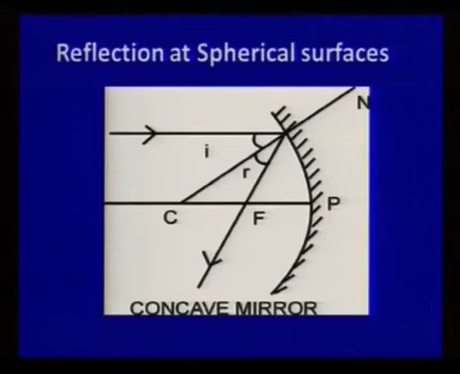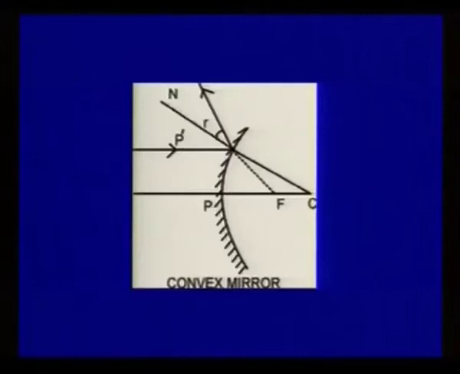Let us see in convex mirror. This is a convex mirror. Light goes back to the same medium, but it appears to pass from the focus. In a concave mirror it passes through the focus, but in a convex mirror it appears to pass from the focus. So that is why this is a virtual focus.